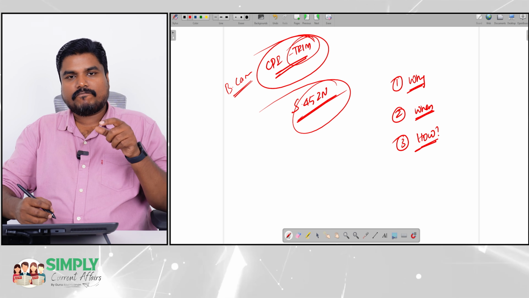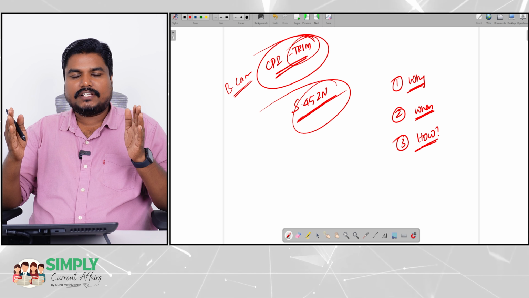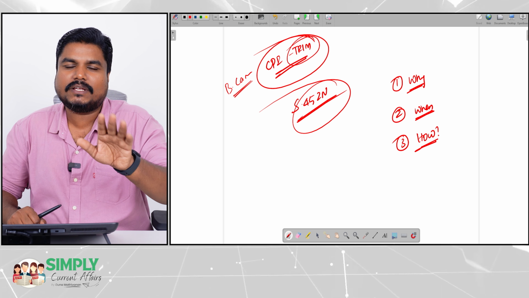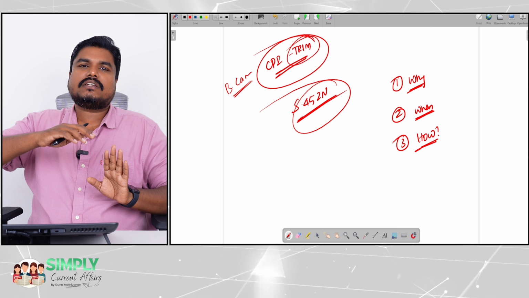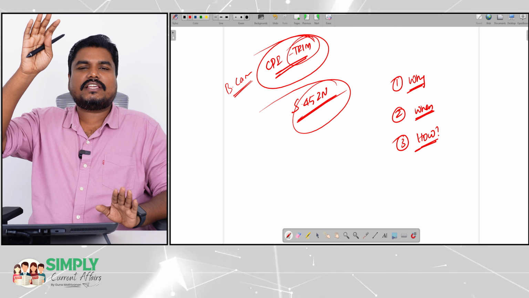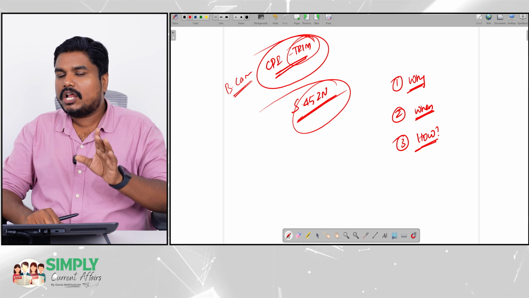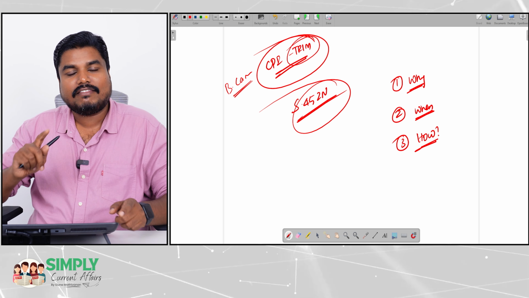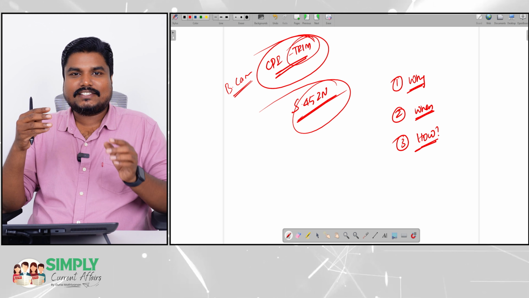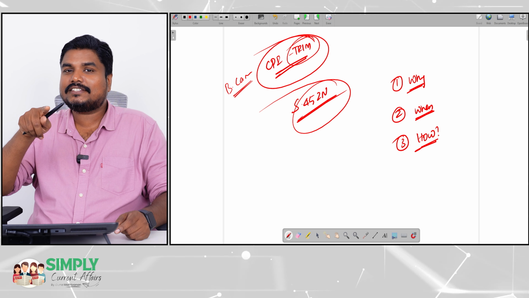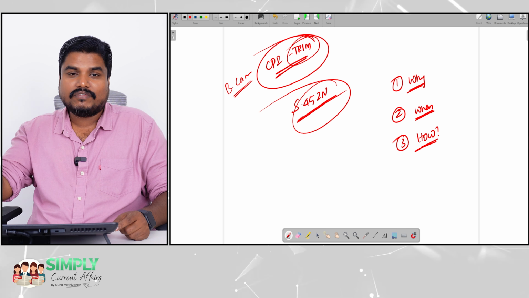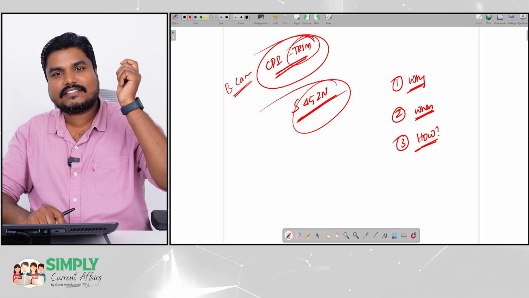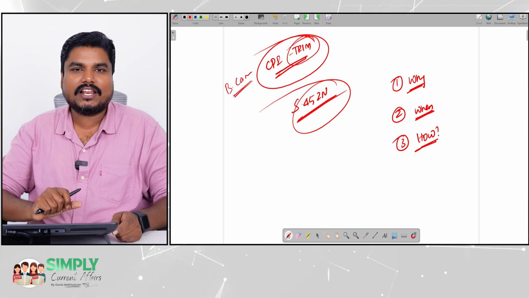CPI trim is, see, let's assume there are 100 items, in which onion is one item. If onion price is 20 rupees per kg, assume, but suddenly onion price becomes 300 rupees per kg, 450 per kg, then one commodity alone's price got increased, extremely increased. That is going to influence the entire index, right? When I say consumer price index, that measures the inflation on most of the commodities consumed by the consumers. One commodity's price increasing drastically can influence the CPI value.